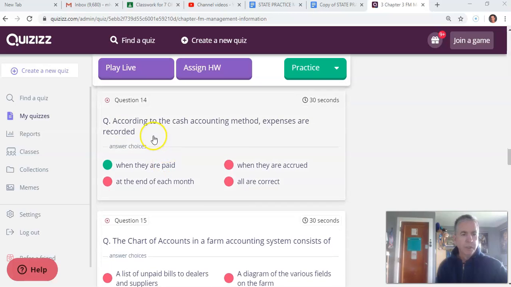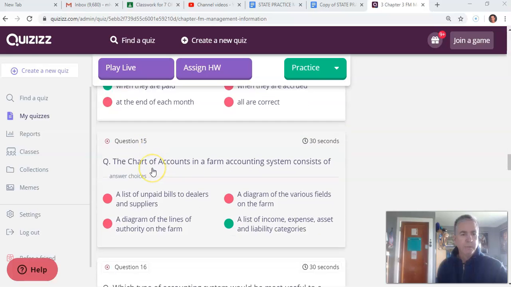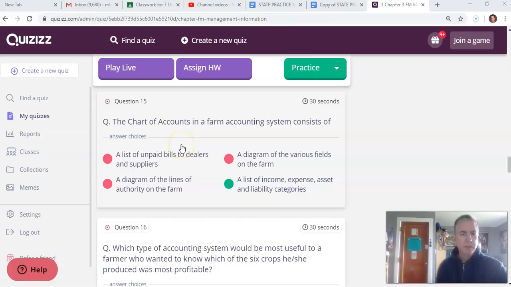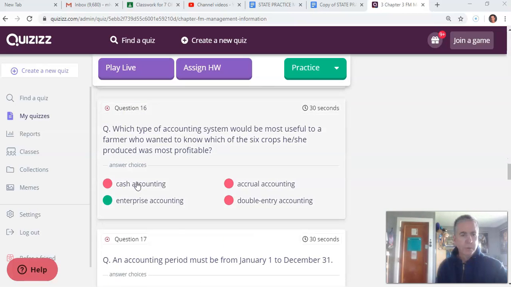14. According to the cash accounting method, expenses are recorded when they are paid. We've talked about that. 15. The chart of accounts in a farm accounting system consists of a list of income, expense, asset, and liability categories. That is true. It'll have owner's equity in there too. Well, let's just go ahead and finish all of these. Only 31 to get through.